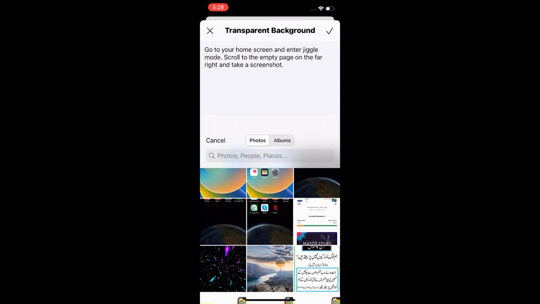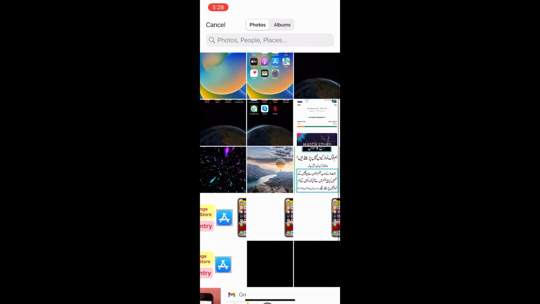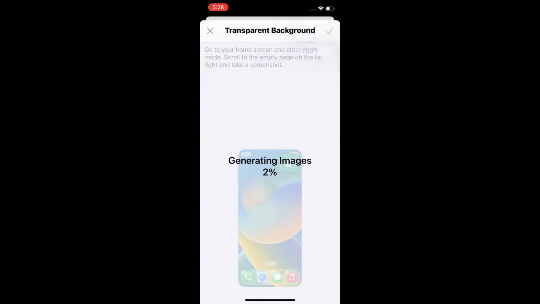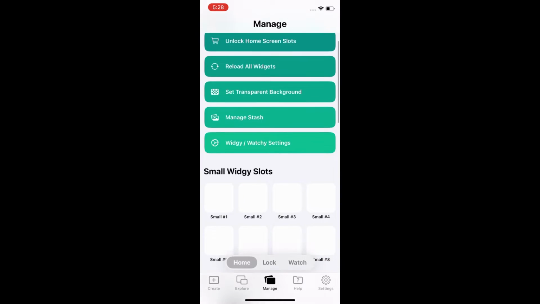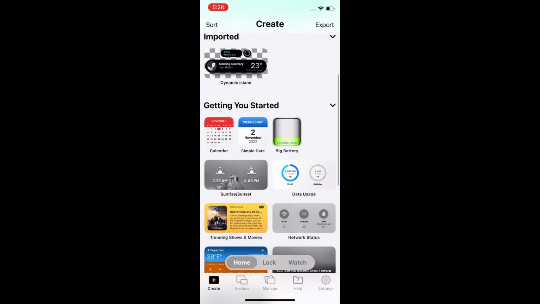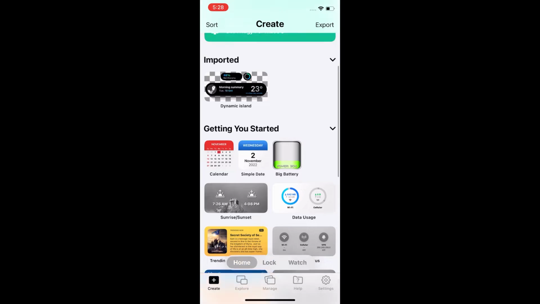Now go back to Widget app and click on Add Wallpaper. Here you have to select your screenshot. Now click on tick icon at the top right corner of the page and select your device. After that, click on Manage at the bottom of the page.